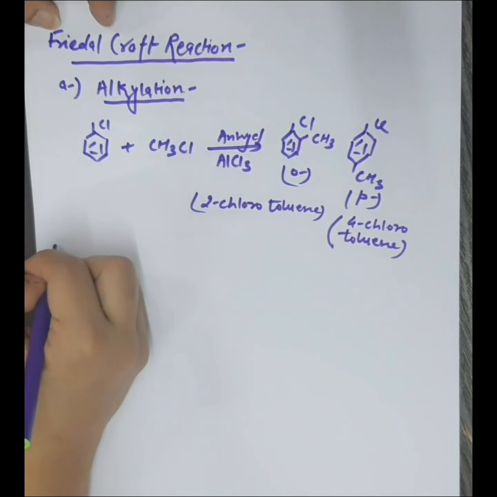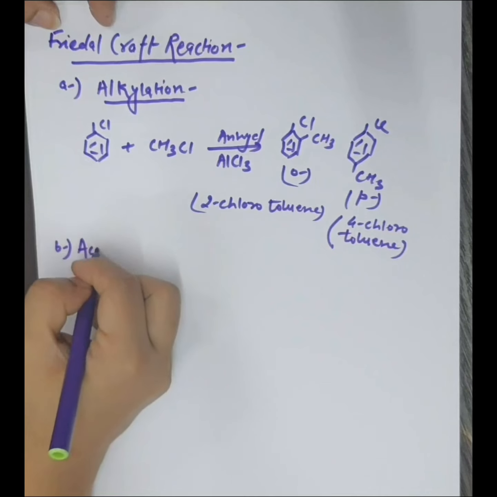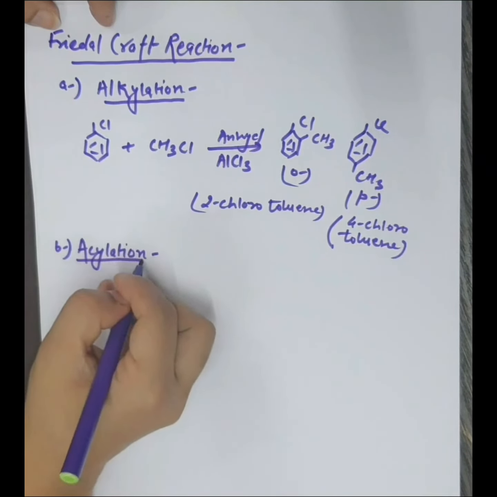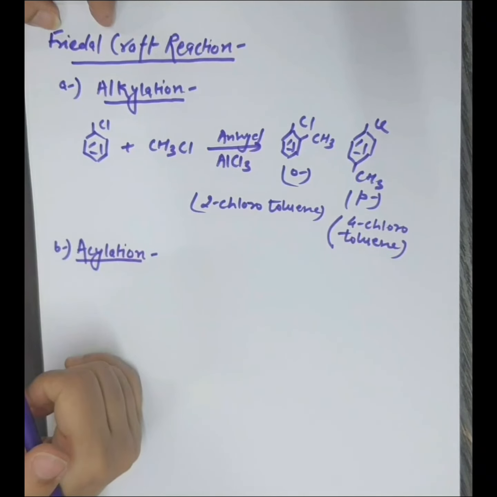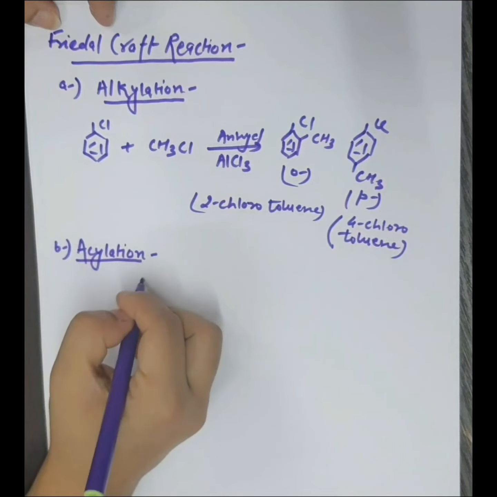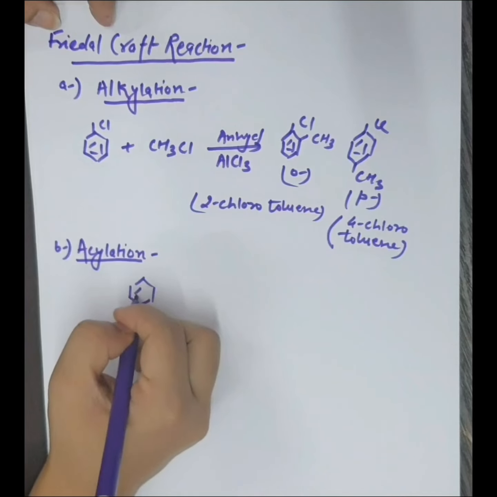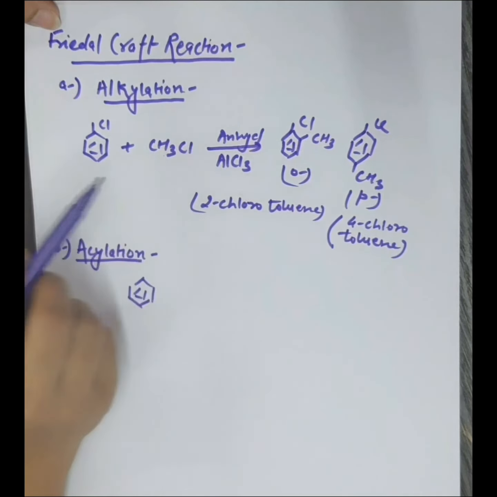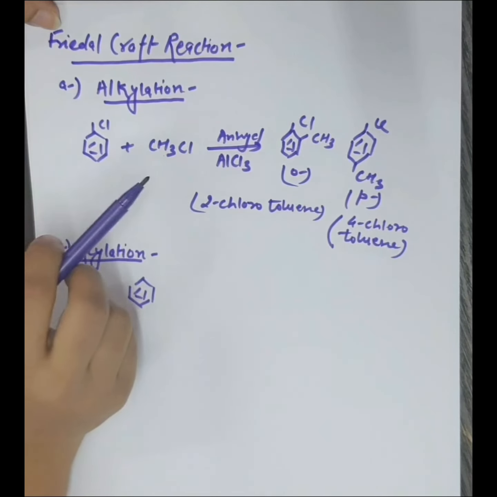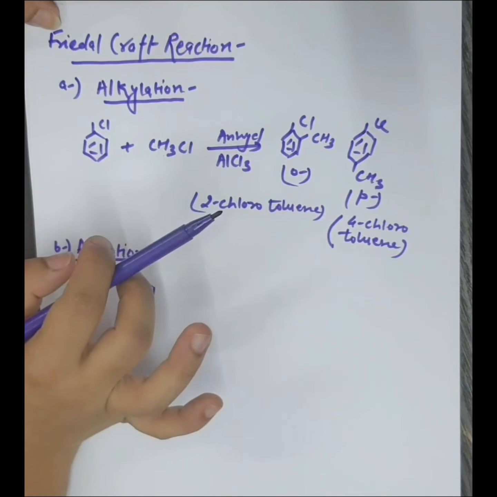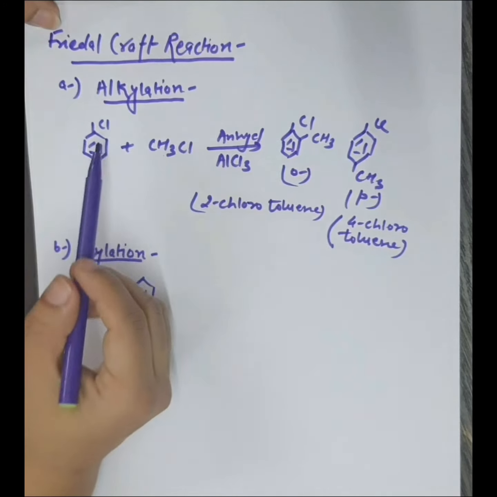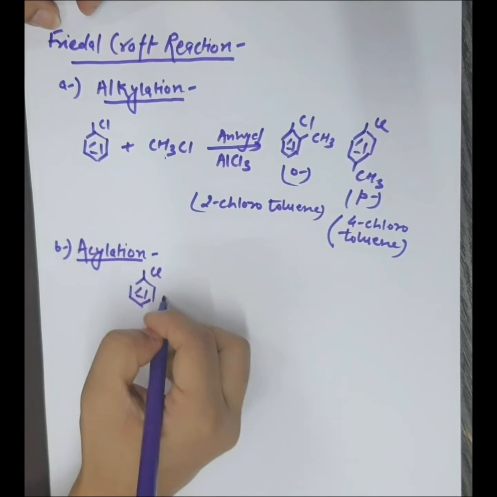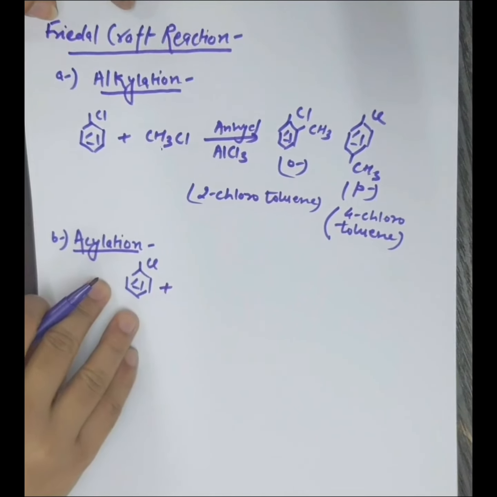Last is acylation: replacement of hydrogen with an acyl group. Here a hydrogen is replaced by the electrophile: in chlorination by chlorine, in nitration by the NO2 group, in sulfonation by the SO3H group, in alkylation by the CH3 group, and in acylation by any RCO group, the acyl group.